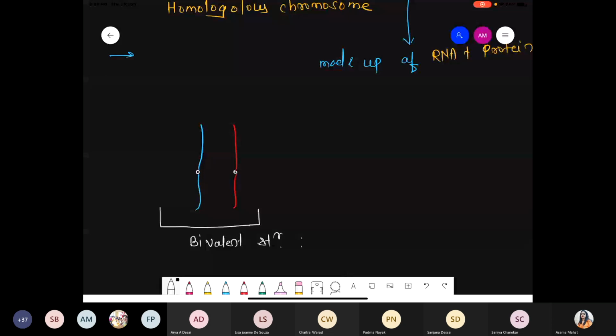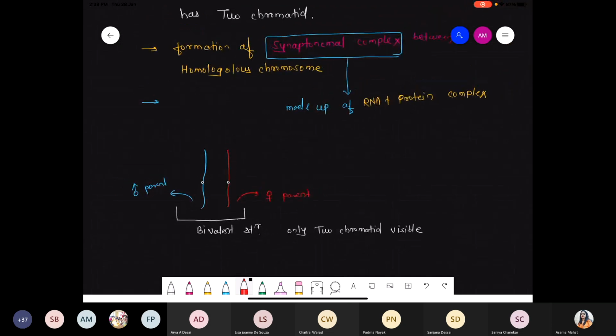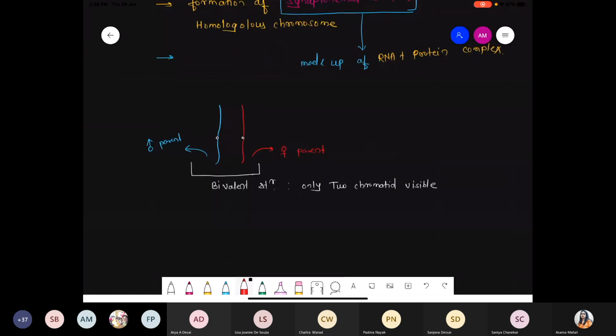Why are we talking about the bivalent? Because only two chromatids are visible. Now, suppose this blue color is coming from the male parent, and this red color is coming from the female parent, because these are homologous chromosomes, right? The blue color is a chromosome, and when we talk about a chromosome, it consists of two chromatids.